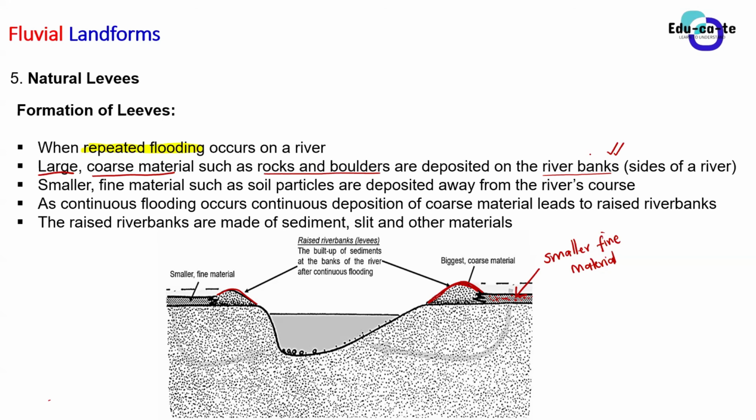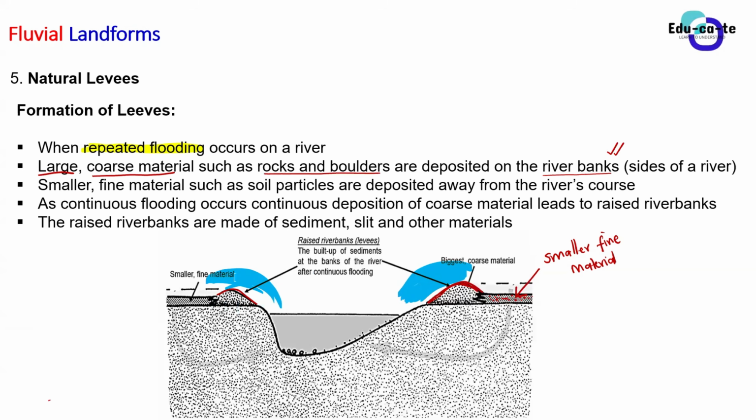Remember, guys, when the river is flooding, it simply means that the water is overfilling the river and spilling to the sides. You already know what flooding is, all right? So the water in the river is overfilled and spilling to the sides, something like this. The water is just flooding out of the river.